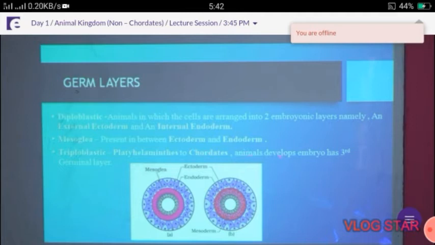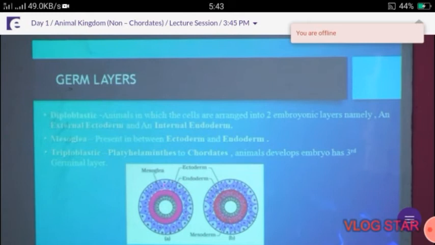It is called triploblastic. This one is the ectoderm, the outer layer. Then the inner layer is called the endoderm, and then the mesoglea is present in between. So it is called triploblastic.